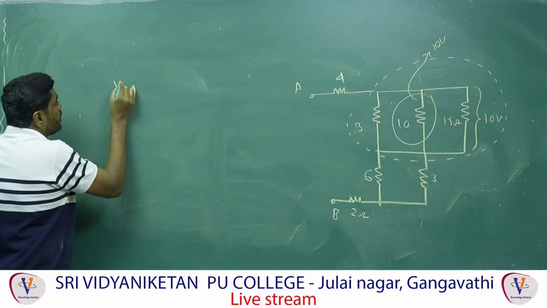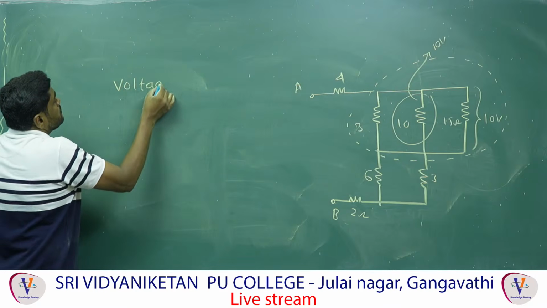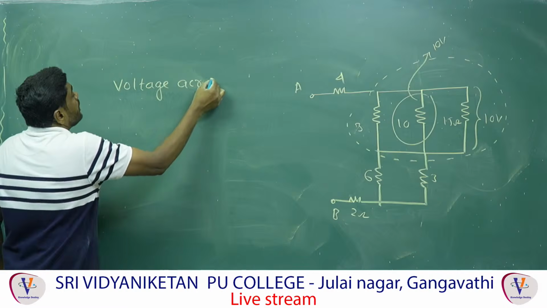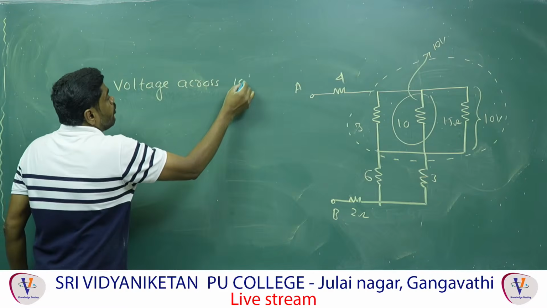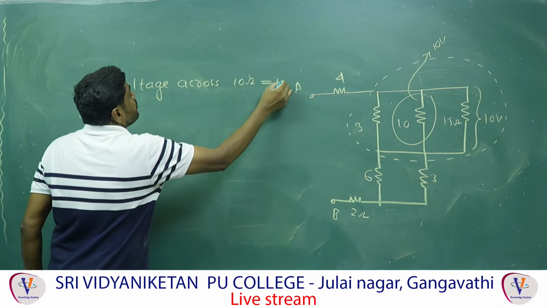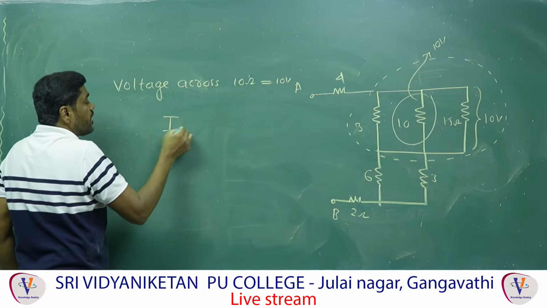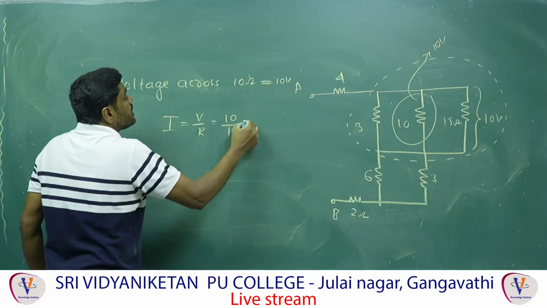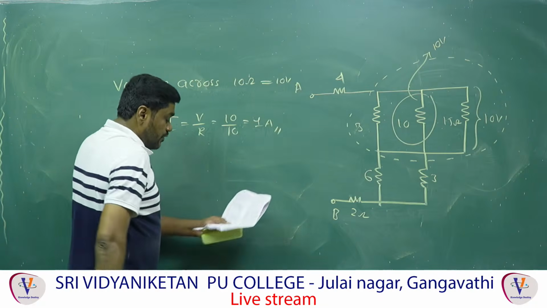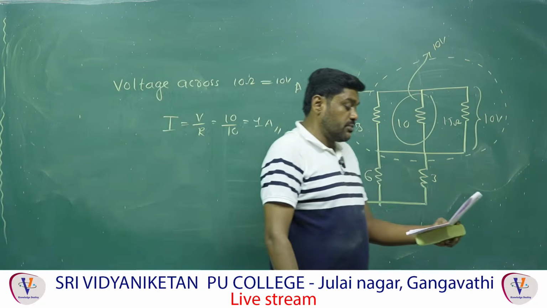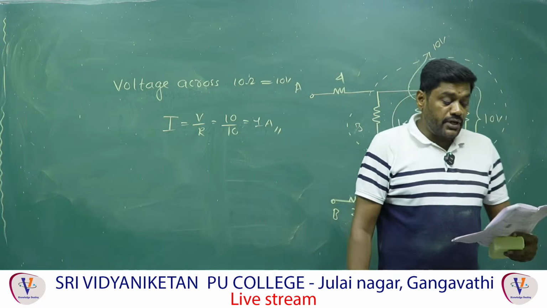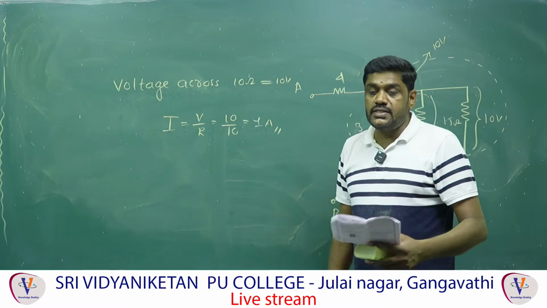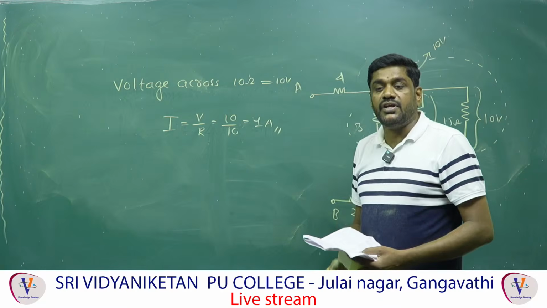Now, voltage across the 10 ohm is equal to how much? That is equal to 10 volts. Therefore, the current formula, according to Ohm's law, I is equal to V by R, 10 by 10, that is equal to nothing but 1 ampere. Therefore, one of the questions is complete. 1 ampere, correct. But now they are asking, what is the total potential difference between A and B?